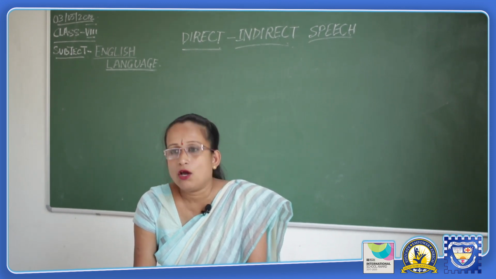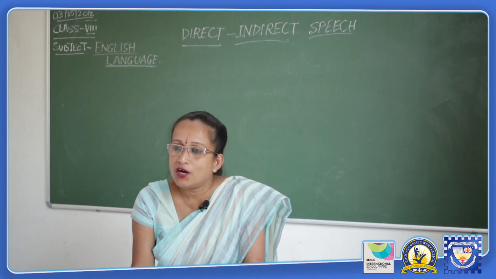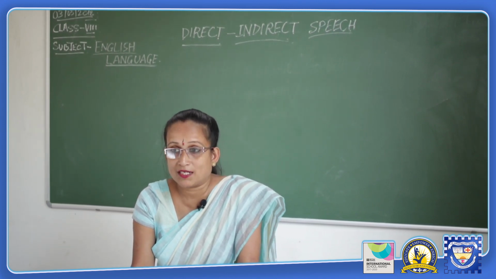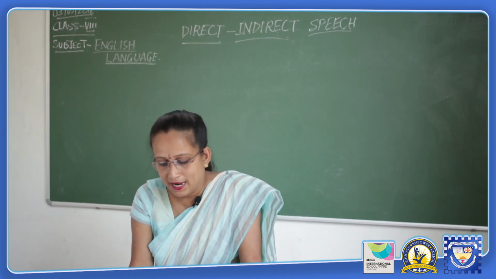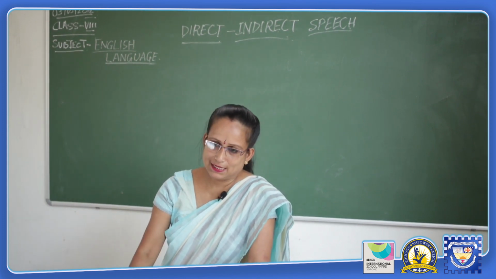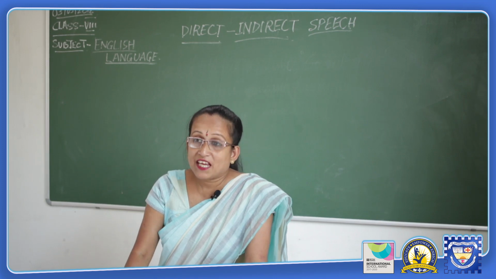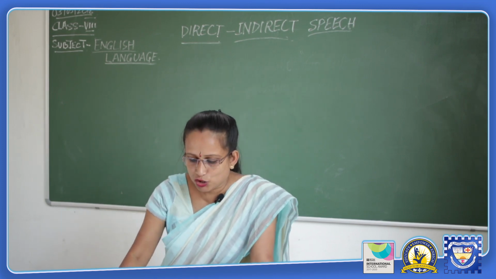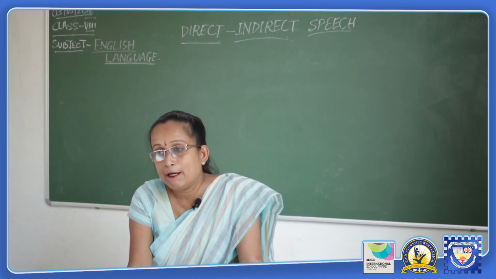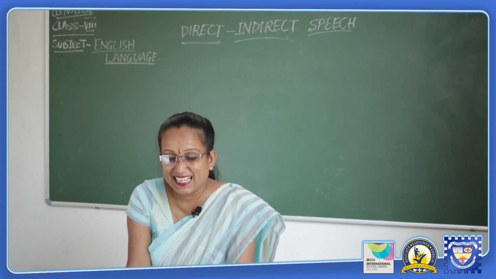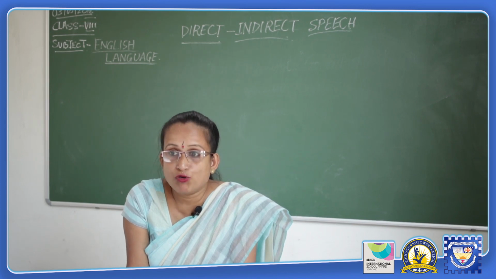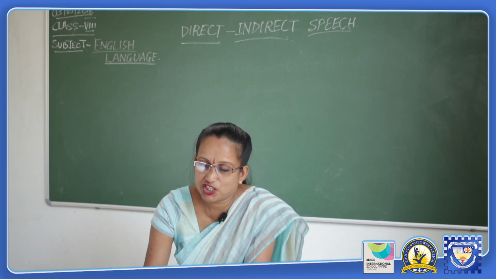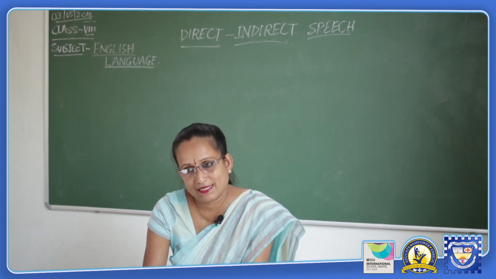Whether you are happy or sad, or something has happened and you are surprised, wonderstruck, those types of sentences are exclamatory sentences. In these cases, the introductory verb is changed into he exclaimed, he shouted, he cried in joy, or he wished, he prayed, etc.